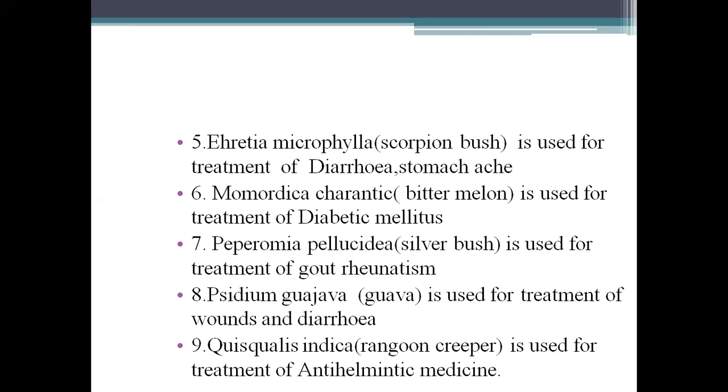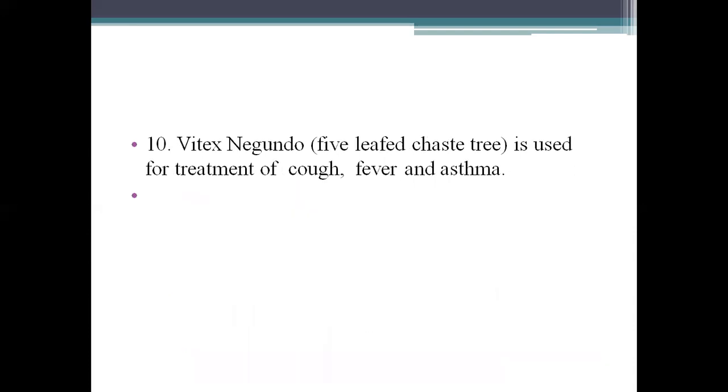Cedium goa is used for the treatment of wounds and diarrhea. Quisqualis indica, that is Rangoon creeper, is used as an anti-helminthic medicine. Vitex negundo, five-leaved chaste tree, is used for the treatment of cough, fever, and asthma.